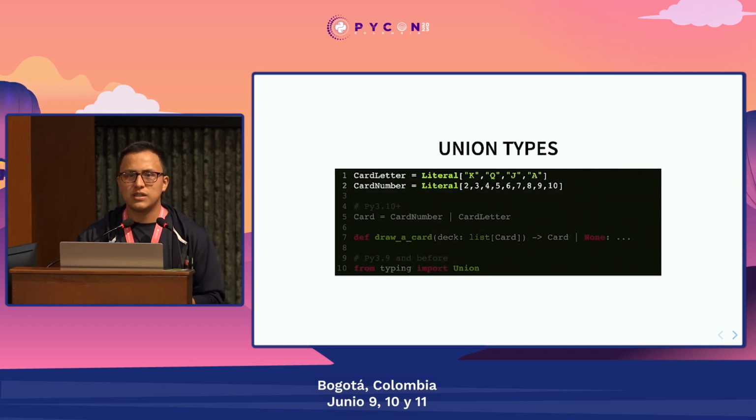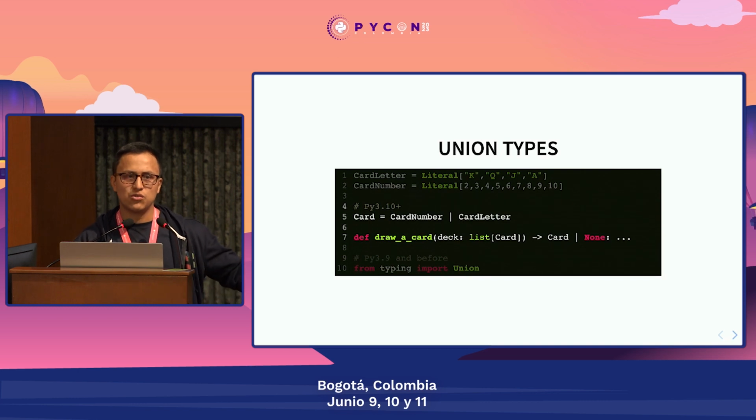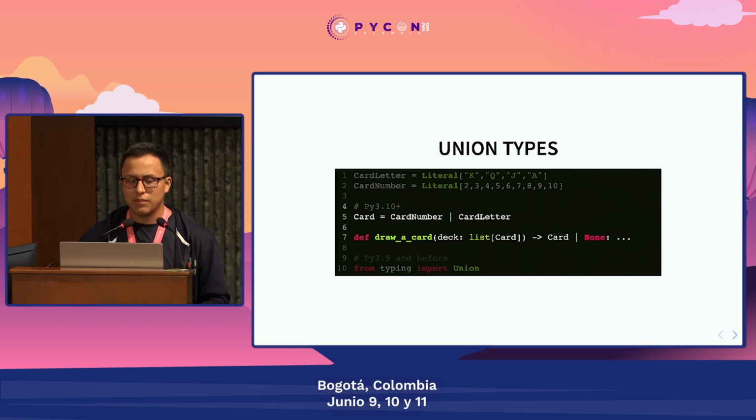Also, I think we saw this in the keynote, sorry, that we also have union types, and starting from Python 3.10, we can use the pipe to create new types. Like the case you can see here, I started with these two types, and I am using the pipe operator to say that a card is going to be either a card number or a card letter.